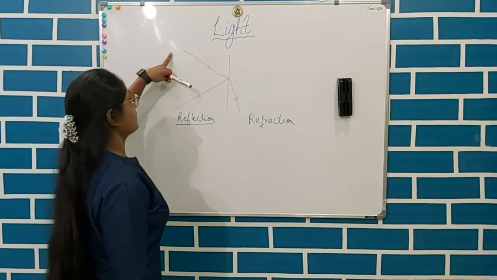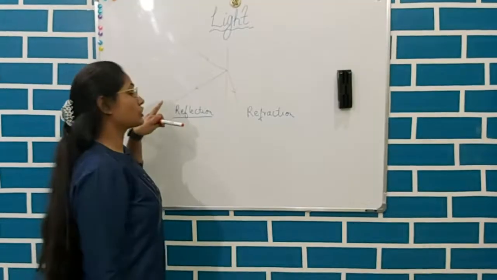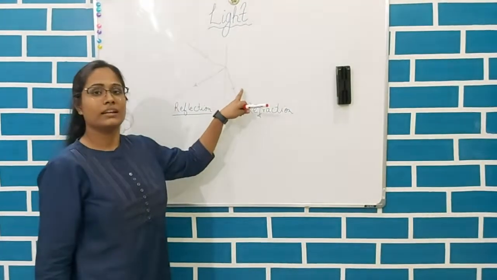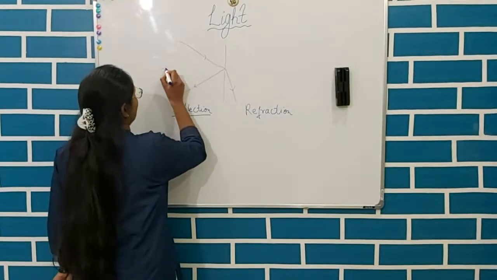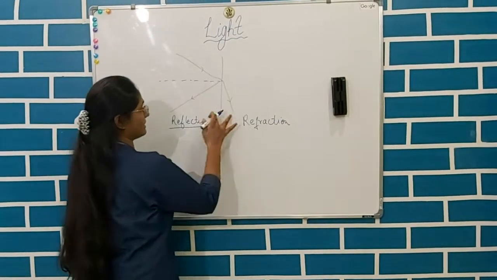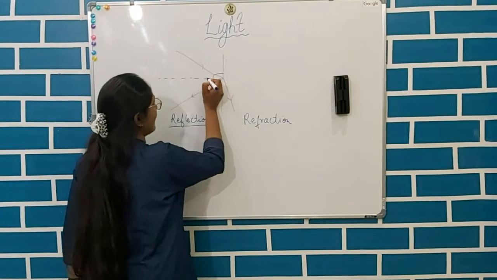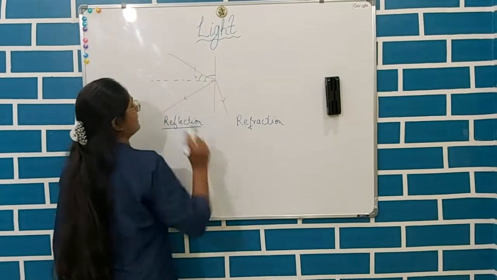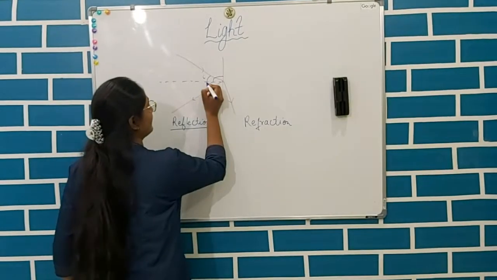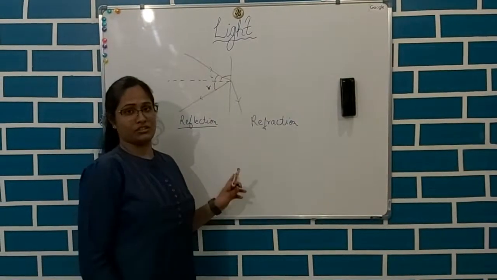The ray which is coming to the intersection phase is called the incident ray, and the ray which is going back is called the reflected ray, and this ray is called the refracted ray. Here I am drawing the normal, which is always perpendicular to the intersection phase of these two mediums, always forming 90 degrees. The angle between the incident ray and the normal is the angle of incidence, and the angle between the normal and the refracted ray is called the angle of refraction.